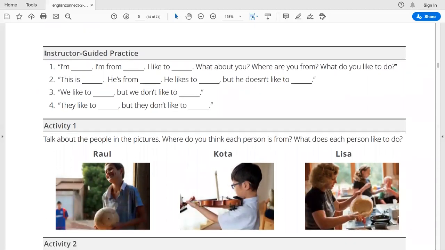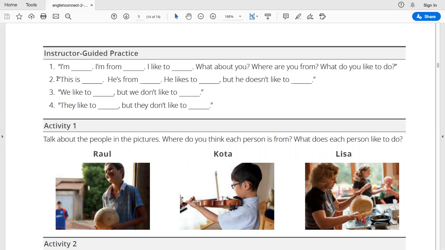So now in this section, we have the instructor guided practice. For example, in this case, we have 4 examples in which we should be using the vocabulary we learn, the grammar we learn about like and don't like, or likes and doesn't like. So in this case, I would probably say, I'm George, and I am from Germany. I like to travel. What about you? Where are you from? What do you like to do?